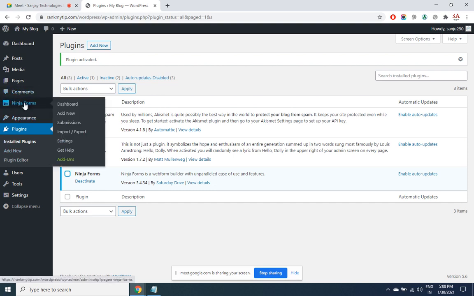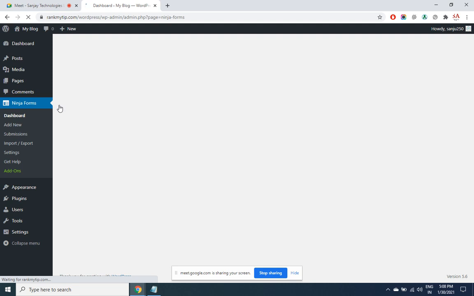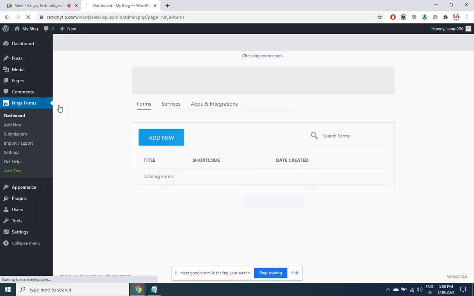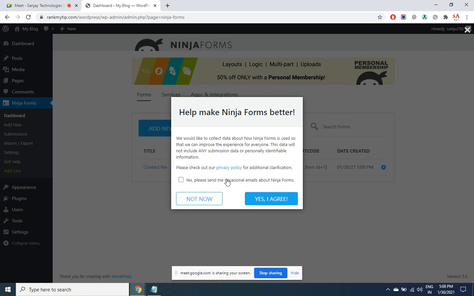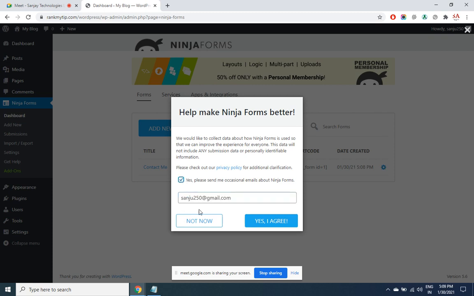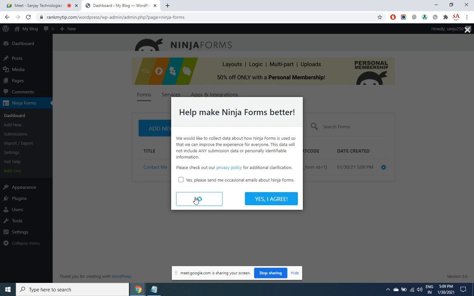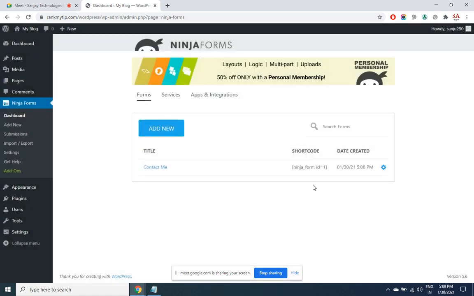So let us see how we use it. How to use any plugin will be mentioned in the settings. I click on dashboard. This is a short code. If I place this code anywhere in the page, in that particular place, the contact form will show up. But what all it has got, click here.